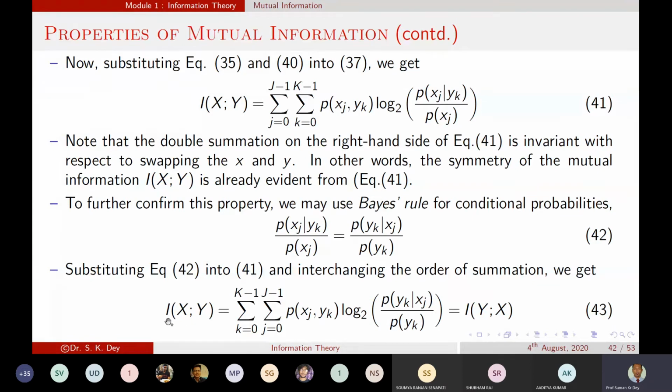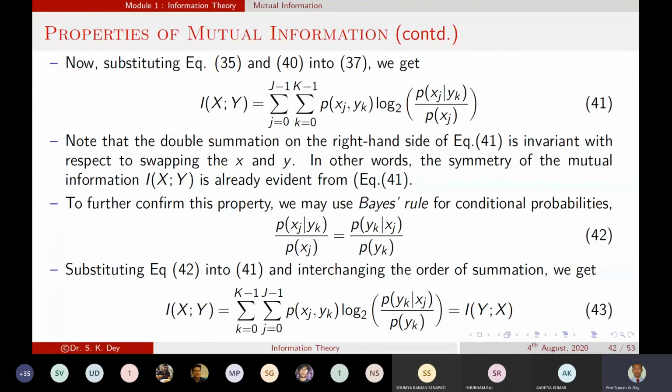We will get I of X semicolon Y, equal to the mutual information, equal to the summation of these two terms into P of xj, yk log of this term, which is equivalent to I of Y semicolon X. So this is mathematically what we are proving, by changing the symbols.